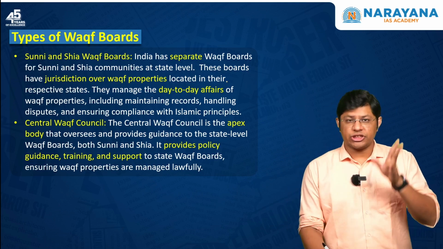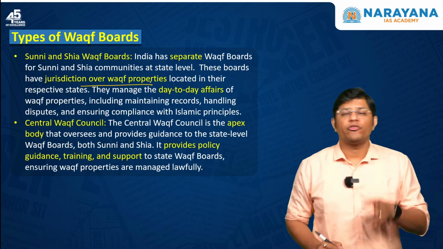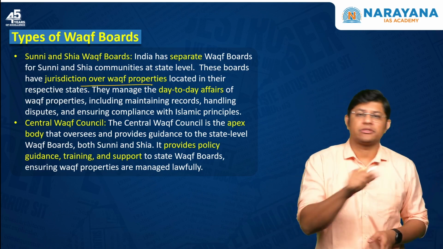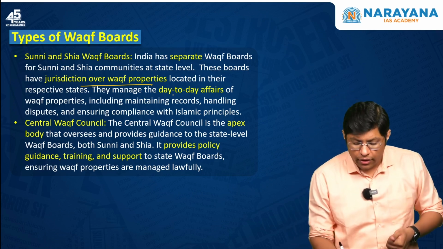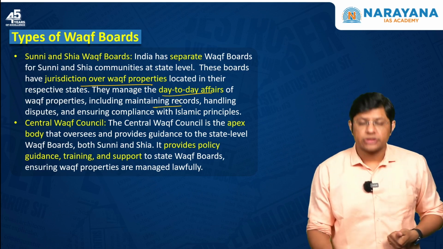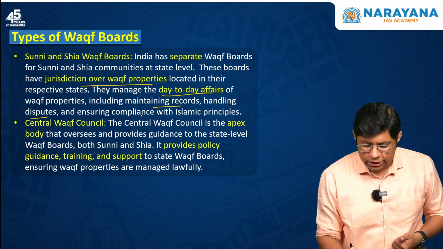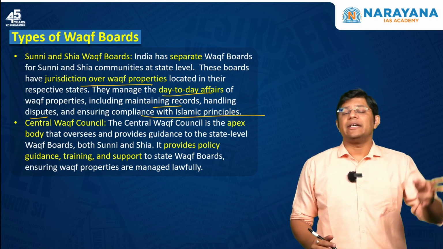Now, these boards, the Shia board as well as the Sunni board, have jurisdiction over the Wakf properties located in their respective states. And these state bodies look after the day-to-day affairs of the Wakf properties, like maintaining records, handling disputes, and ensuring compliance with Islamic principles. And then there is the Central Wakf Council.